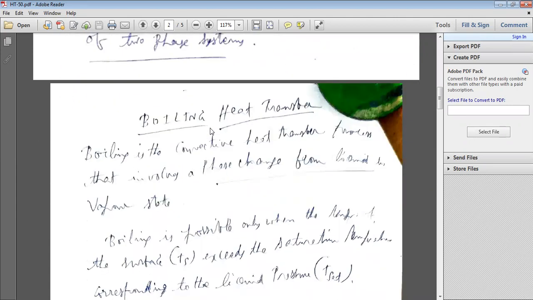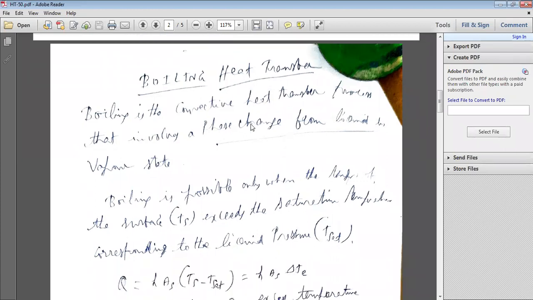So boiling and condensation heat transfer are both phase change heat transfers only. So we have to complete boiling heat transfer first. Next, we have to go for condensation heat transfer. So, boiling heat transfer. What is boiling heat transfer? As already explained, here the liquid becomes vapor. So, what is boiling?